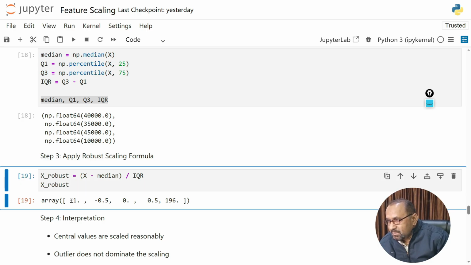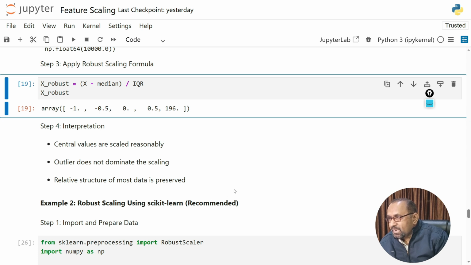Here you can see -1, -0.5, 0, 0.5, 196. Okay, so these are the robust scaling values, and we also put here an interpretation of the above. Center values are scaled reasonably, outliers do not dominate the scaling, and the relative structure of most data is preserved. Okay, so these are some interpretations about robust scaling.